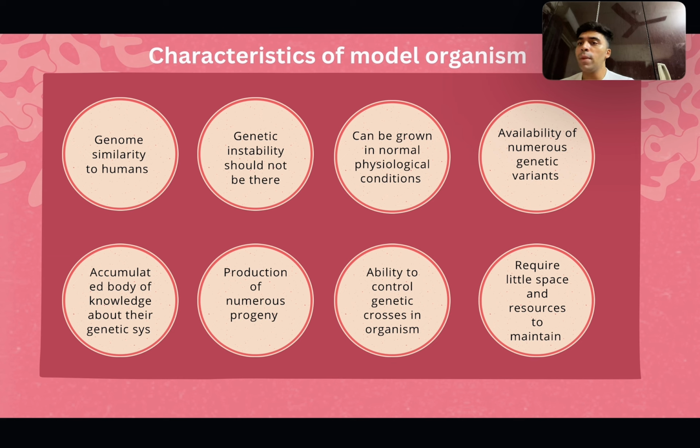It can be grown in normal physiological conditions like normal temperature and pH. Availability of numerous genetic variants should be there. Accumulated body of knowledge about their genetic system should be there. Production of numerous progeny, ability to control genetic processes in the organism, and requirement of little space and resources, so as to easily maintain in the lab.